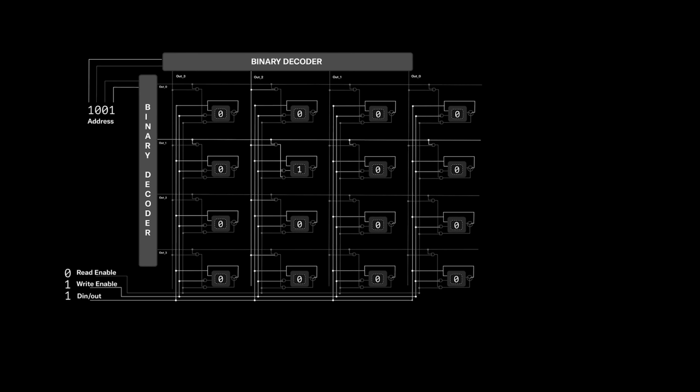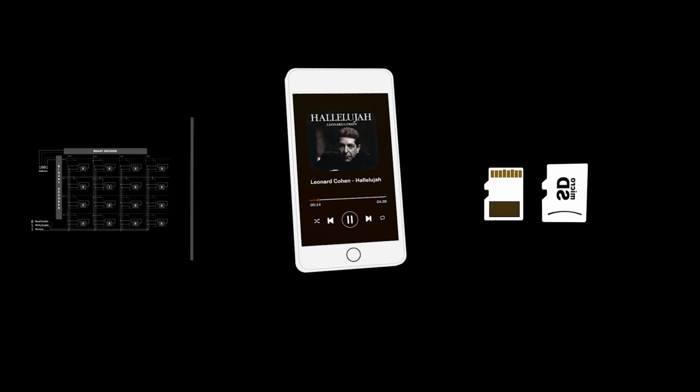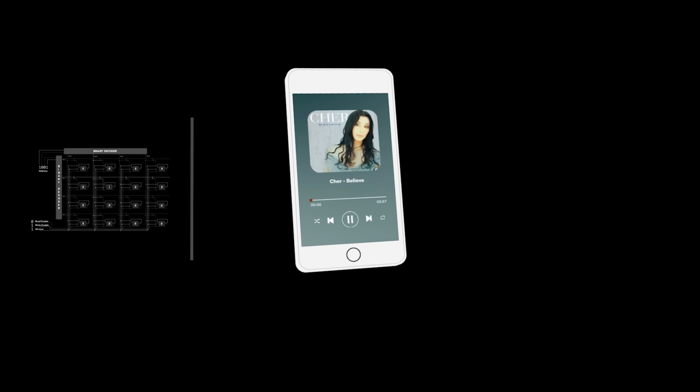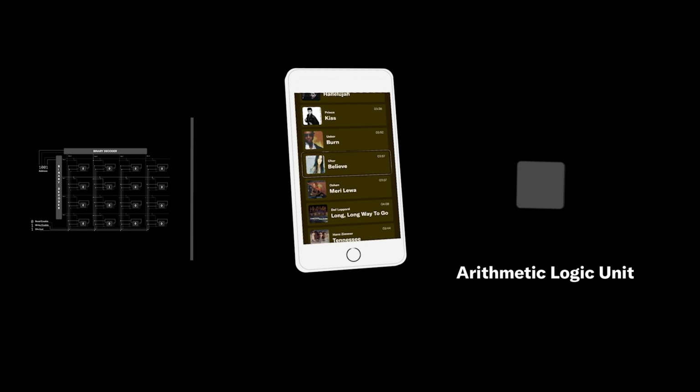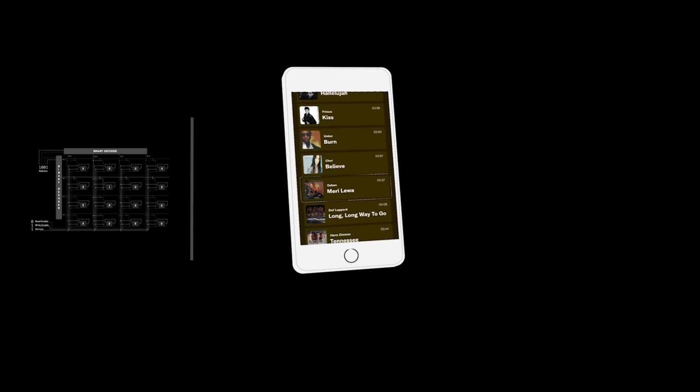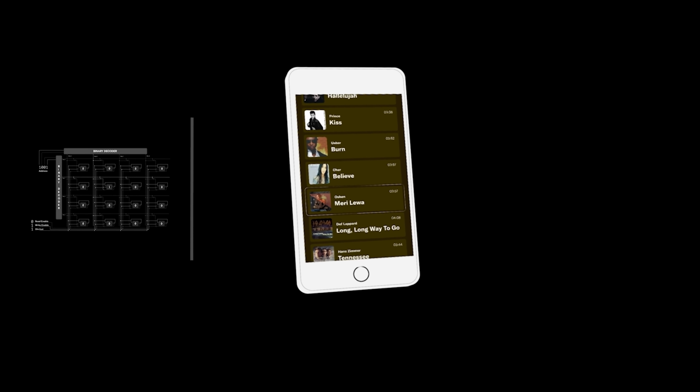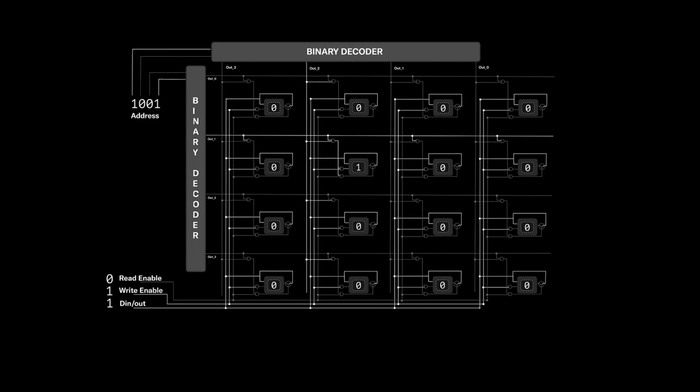Similar principles can be applied to components such as flash memory for storing permanent data like music files, RAM for temporary storage of recently played song data, and an ALU system for performing calculations, such as selecting the next random song. So by understanding it at the fundamental level, we can now just appreciate the higher levels of abstraction that account for efficient address storage, speed, and storage capacity.